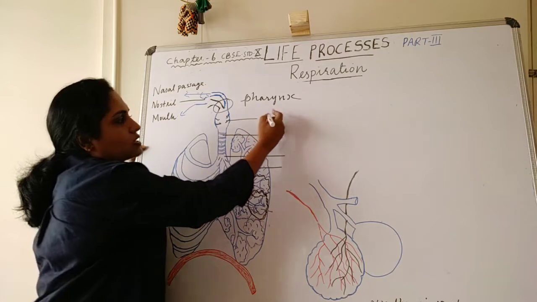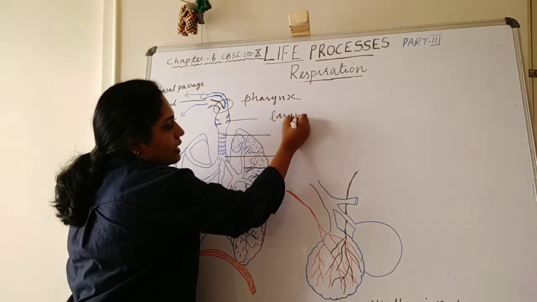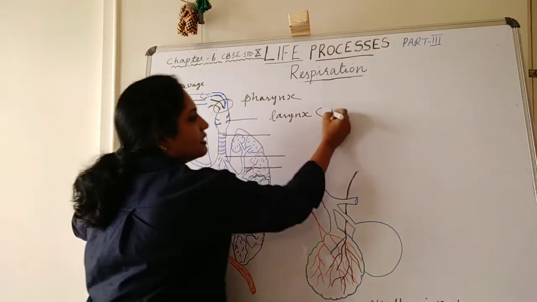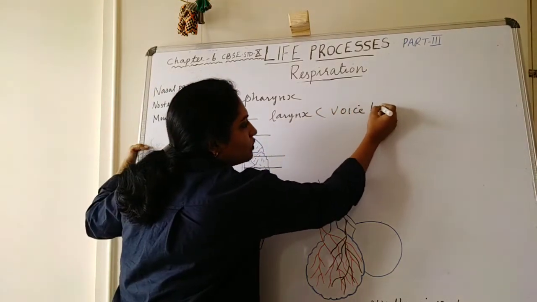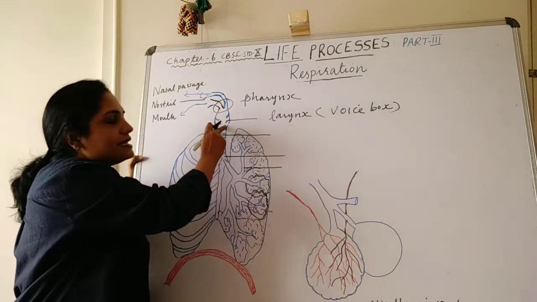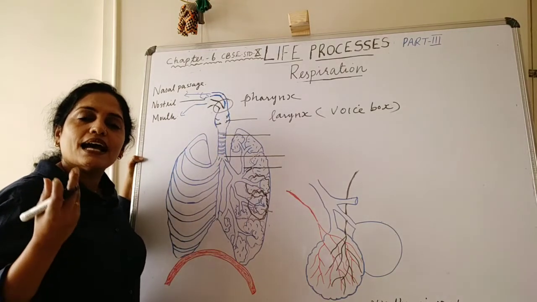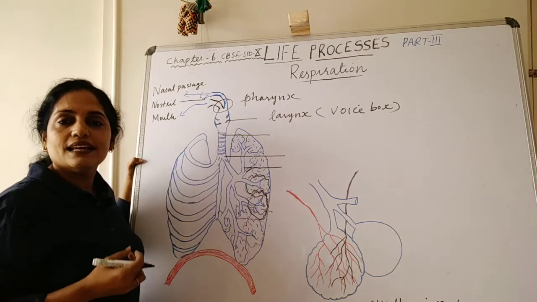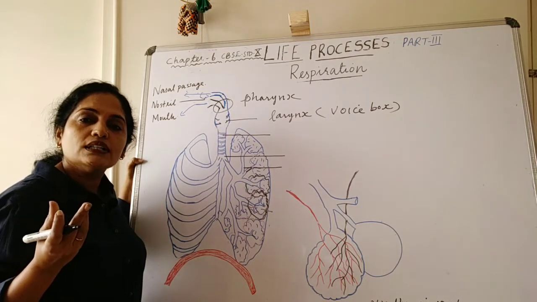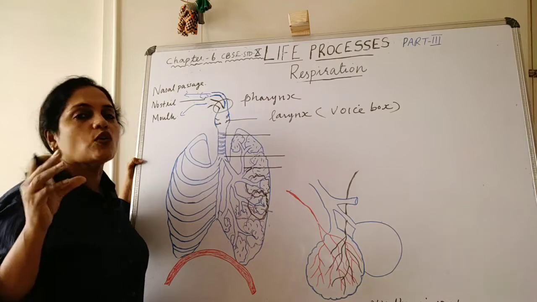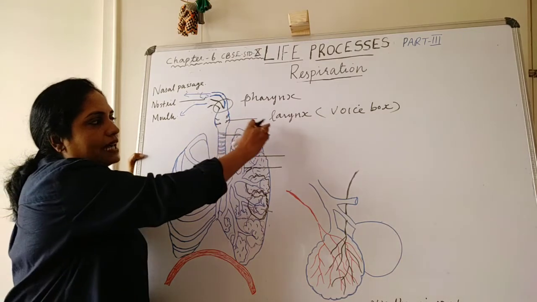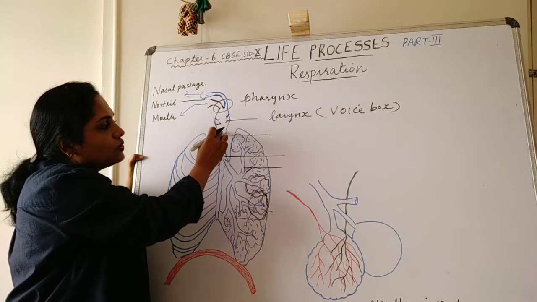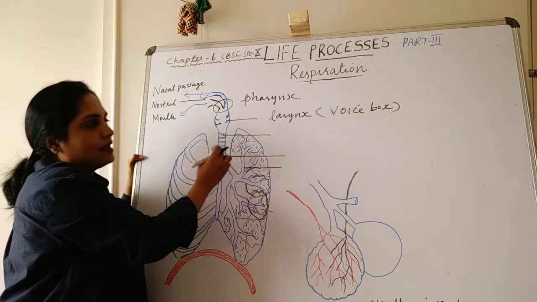This area is called larynx. Larynx is also called voice box. Why is it called voice box? This larynx contains many elastic cartilaginous cords inside. They are responsible for the vocal tone in our speech. So this larynx is also called the voice box. This larynx continues down into trachea.